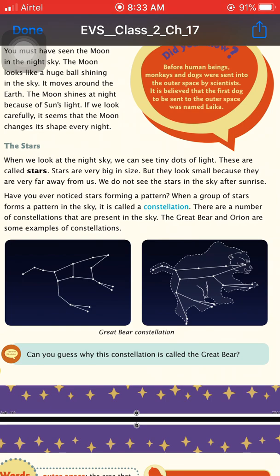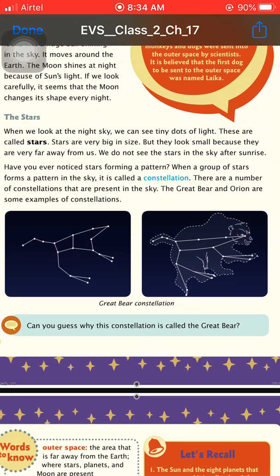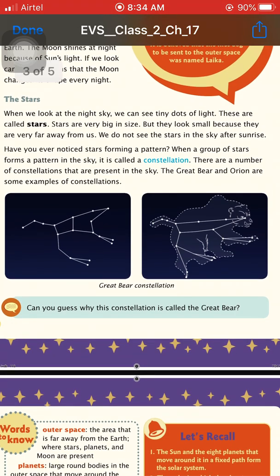If I ask you what a constellation is, you can say that when a group of stars forms a pattern in the sky, it is known as a constellation. There are a number of constellations present in the sky, but the major constellations that we can see are Great Bear and Orion. As you can see in this picture, the name of the constellation is Orion or Great Bear.